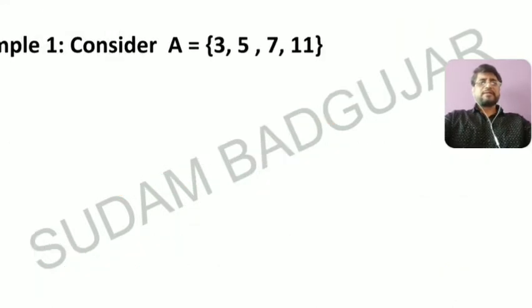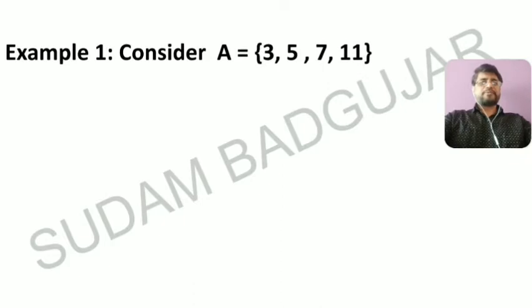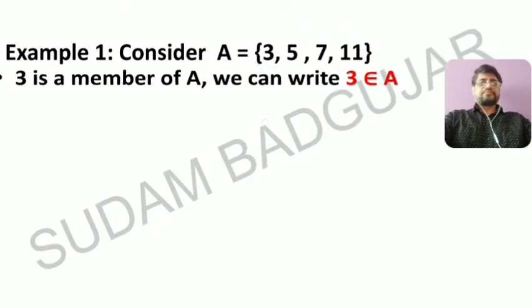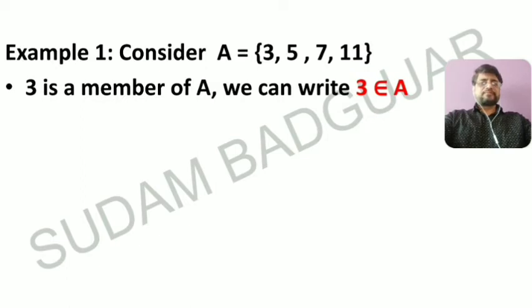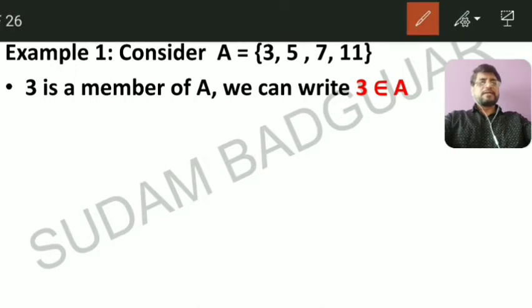Now the next part: consider an example. Set A is equal to {3, 5, 7, 8}. This set has 4 elements. Consider the number 3, a member of A. So 3 belongs to this set A. Here I can use the marker. 3 belongs to this set, 3 is contained in set A. So 3 belongs to A.